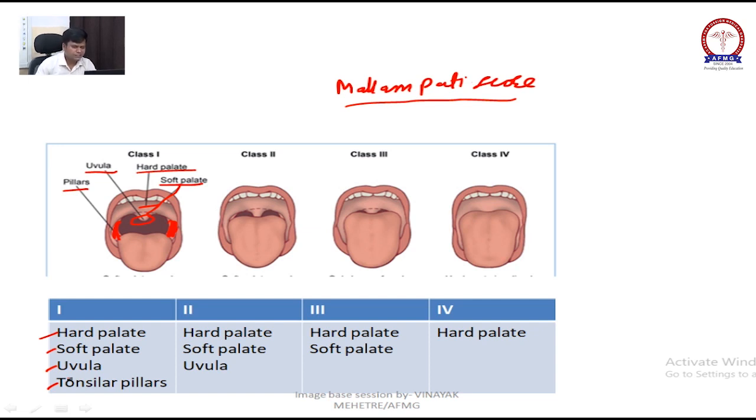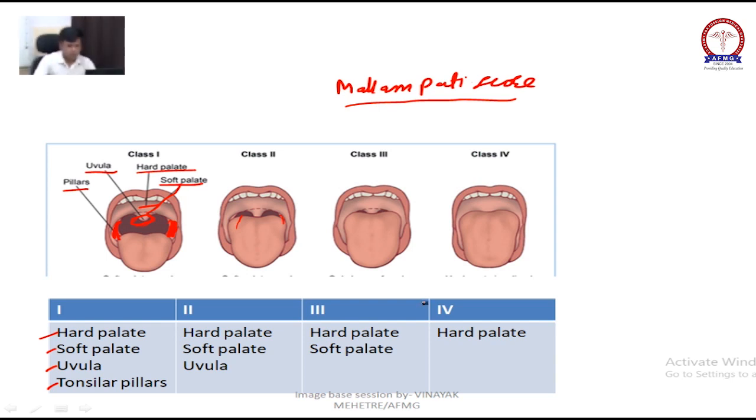In the second, you will not be able to see the tonsillar pillar. In class third, you will not be able to see the uvula also. Normally the uvula is seen, but here you are not able to see it. In class 4, you will not be able to see the soft palate also.